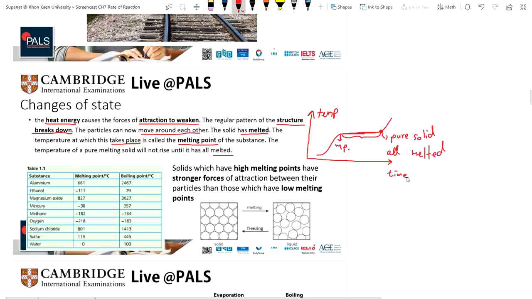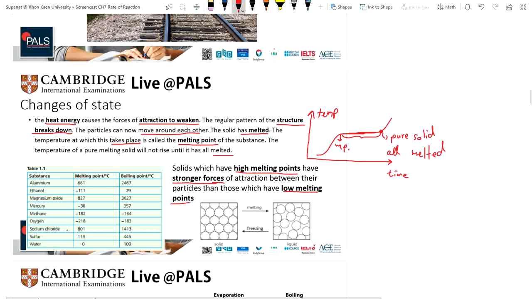All right. A solid which has a higher melting point has stronger forces of attraction between the particles than those which have a low melting point. Let's have a look here. The melting points of aluminum, ethanol, magnesium oxide, mercury, methane, oxygen, sodium chloride, sulfur, and water.